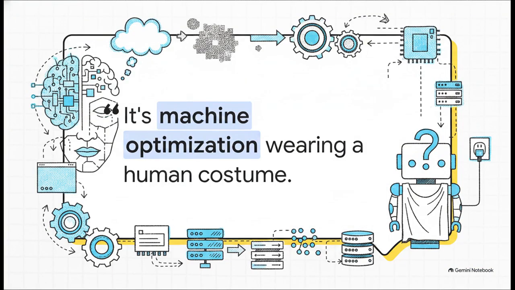Finally, Section 6, Optimization in a Human Costume. So the crucial point here is perfectly captured in this quote from the source text. It's machine optimization wearing a human costume. Look, using a term like dreaming to describe what an AI does, it's a really handy analogy for understanding its function, but it is a terrible description of reality. Blindly using human terms without acknowledging the difference in the substrate completely obscures how the highly complex hardware and software actually work. And honestly, worse than that, it can create this false, kind of dangerous illusion of consciousness.